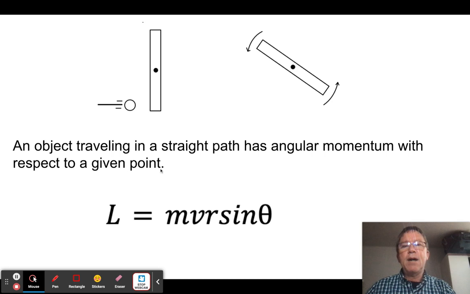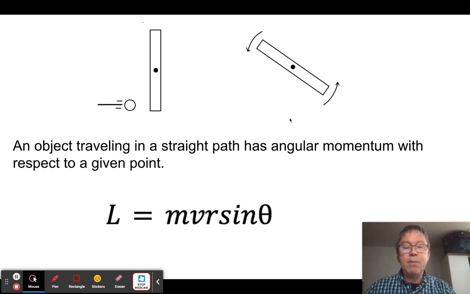But what if this object had twice the mass? It had the same velocity, hit the same distance, same angle, but had twice the mass. Well, this is going to spin faster, so there was more angular momentum in this case. What if it had the same mass as it did initially, but now it's going twice as fast? Again, if it's hitting twice as fast, it's going to make this spin faster.